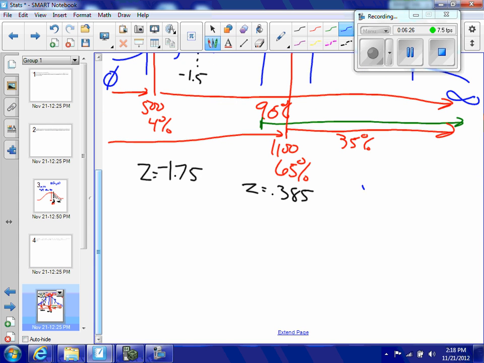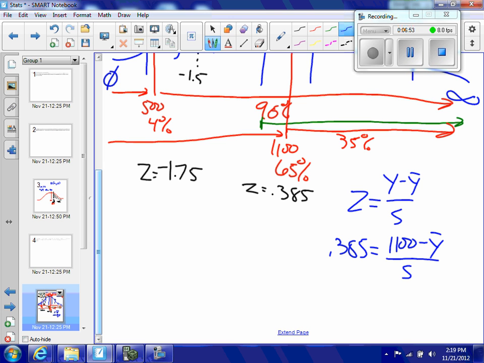So I know that z equals y minus y bar over s. So just looking at my 1100 number here, I know that 0.385 is equal to 1100, my y, minus y bar over s. I still need to do more to figure out my y bar and my s.